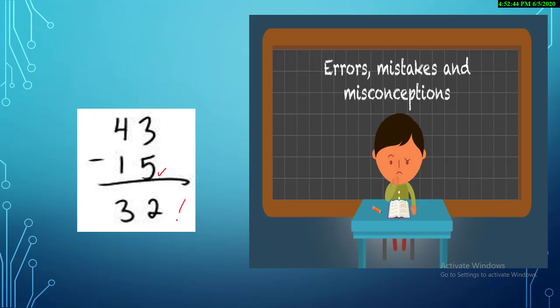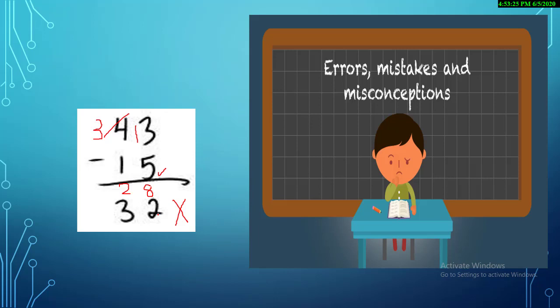So this question that the child solved over here is totally wrong, and the actual answer is that he needs to go to the next door, and 4 gives 1, so 3 is left. 13 minus 5, and then he will solve it. 13 minus 5, what will be the remaining? We have 8, and 3 minus 1, answer is 2. So this is the mistake that this child made, and some of my students, or sometimes you guys, always make this kind of mistake. So be very particular about it and don't make this kind of mistake.